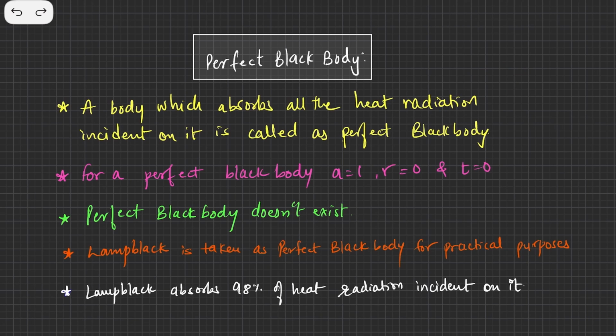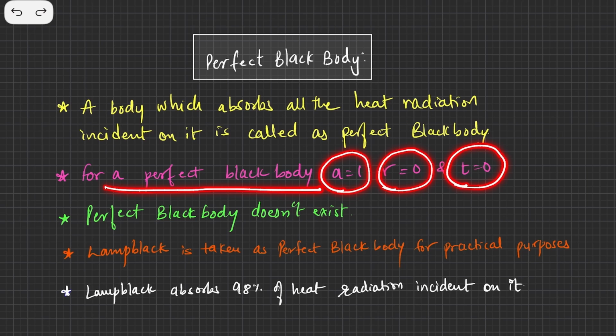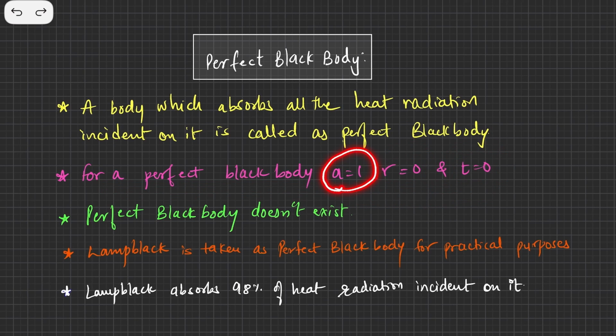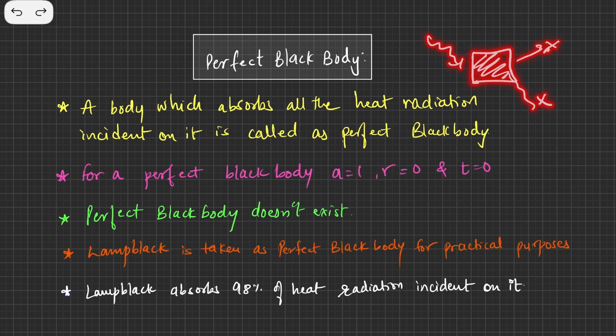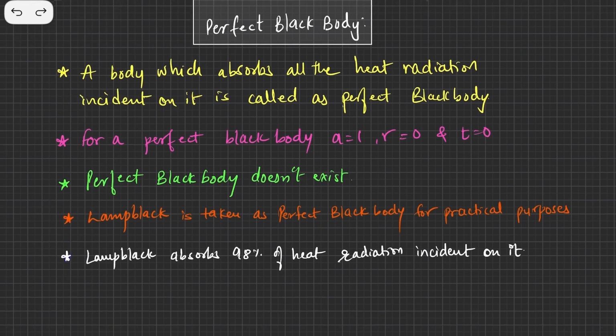It is not going to reflect, it is not going to transmit. That's why for a perfectly black body, the coefficient of absorption would be 1, the coefficient of reflection would be 0, and the coefficient of transmission would also be 0, because everything is absorbed.